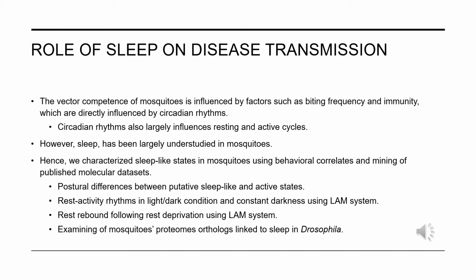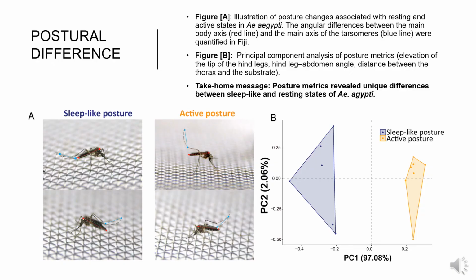To characterize that a sleep-like state does occur in mosquitoes, we examine postural difference, rest and active profile, rest rebound, and ortholog analysis. Figure A reveals the difference in posture of active and resting states in Aedes aegypti. We can see that the angle between the main body and the orientation of the hind legs shows the difference between these postures. According to Figure B analysis, there is a unique difference in posture between the active and the sleep-like states in Aedes aegypti.